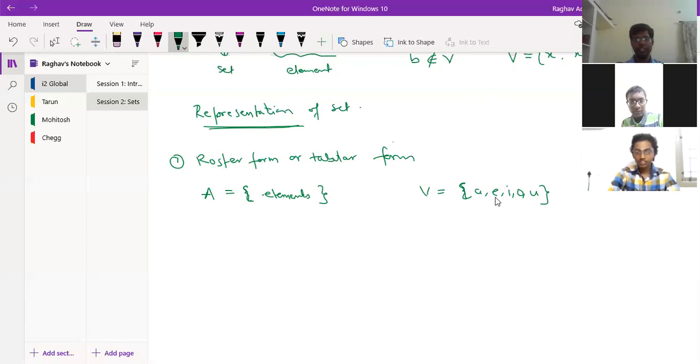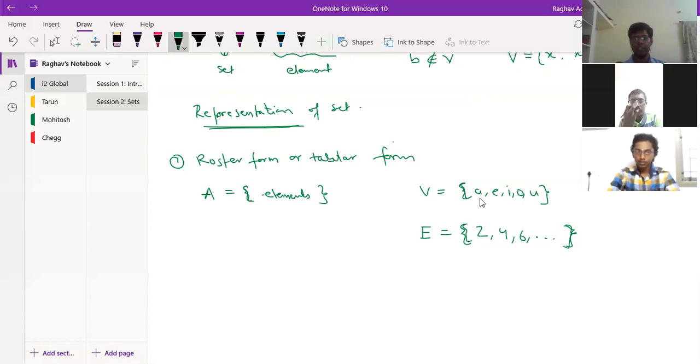Different elements are separated by a comma. Suppose I have a set of even numbers. So I write E, which represents the even numbers. I'll write the elements separated by commas and then close the braces. The three dots mean it goes on like this till infinity. So this is the way by which we represent a set in roster form.